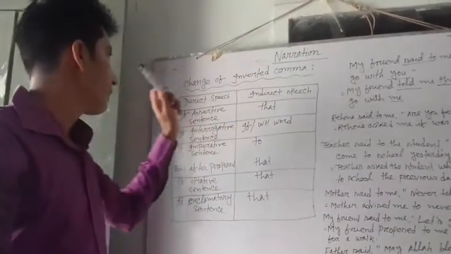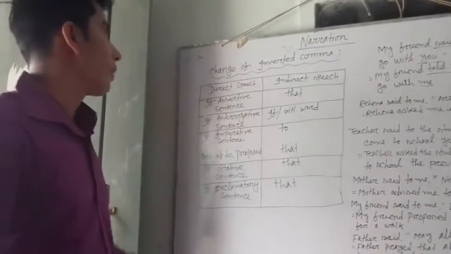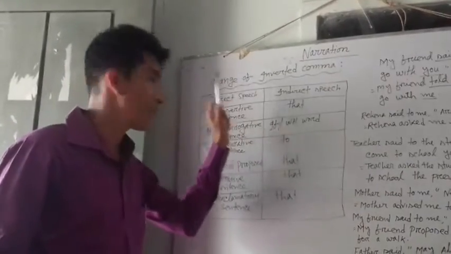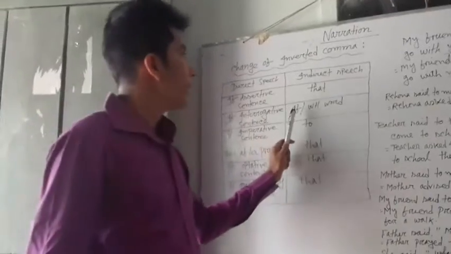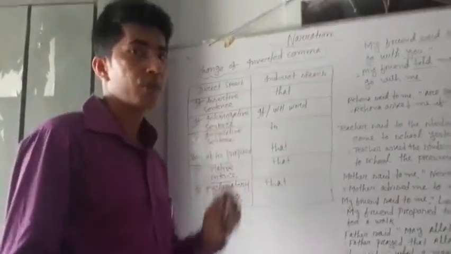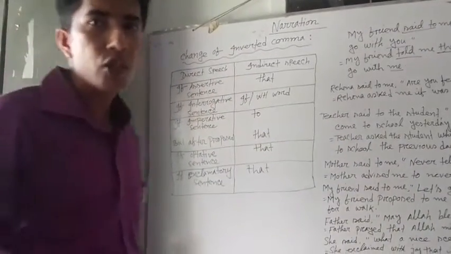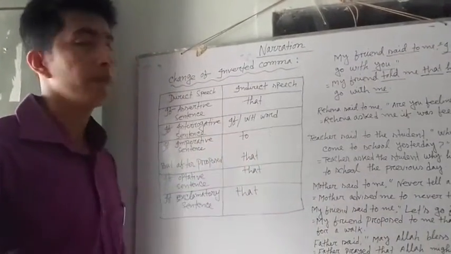So let's go to the interrogative sentence. If the reported speech of a direct narration is in an interrogative sentence, instead of the inverted comma, we will write if or a WH word.